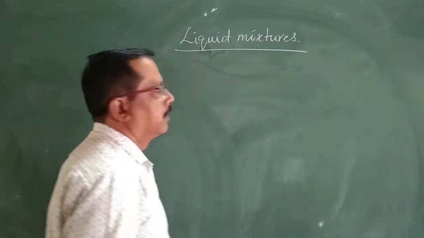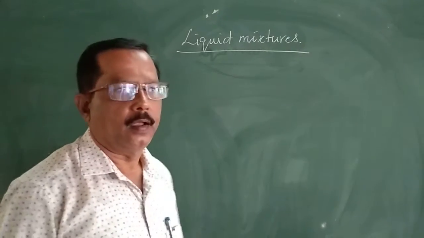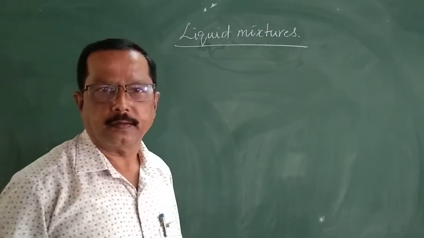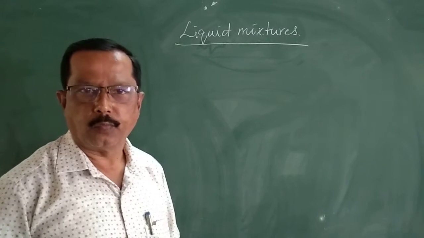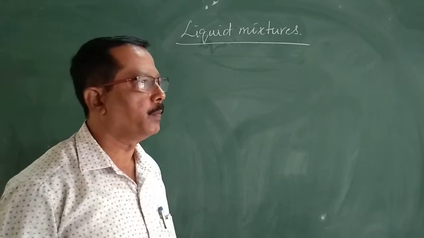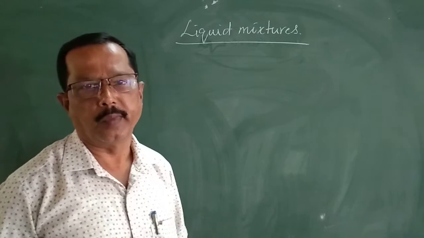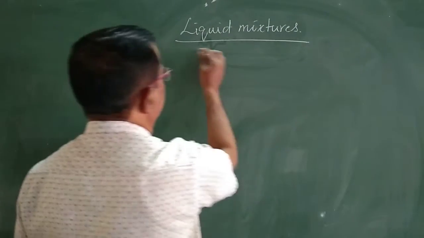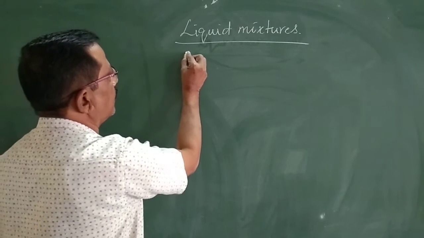In this chapter, we should discuss the classification of binary liquid mixtures: partially miscible liquid mixtures, completely miscible liquid mixtures, and completely immiscible liquid mixtures. Now, let us know what is a binary liquid mixture.